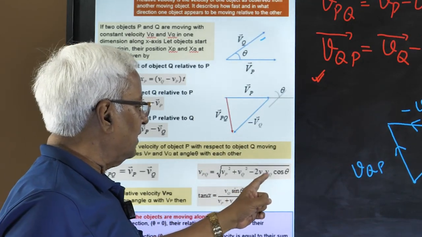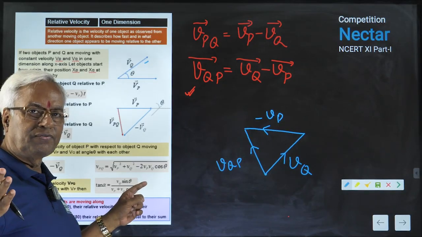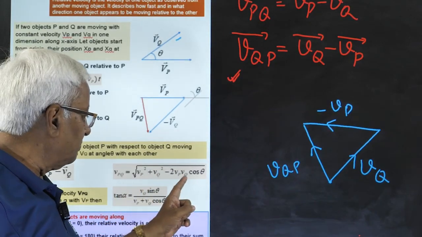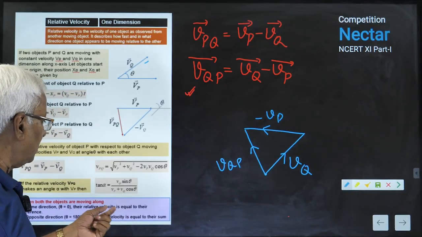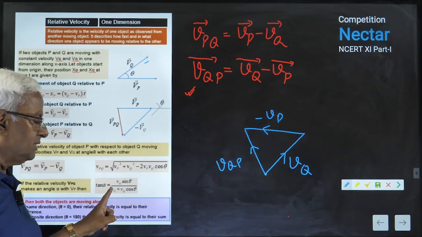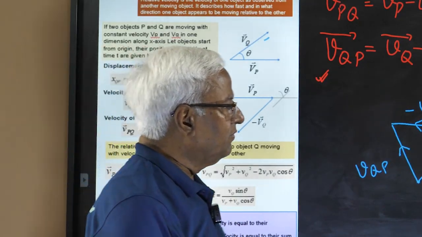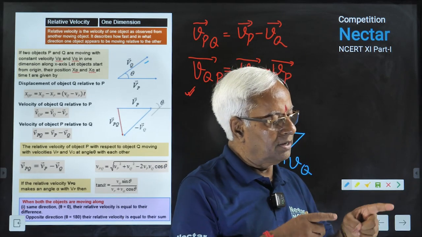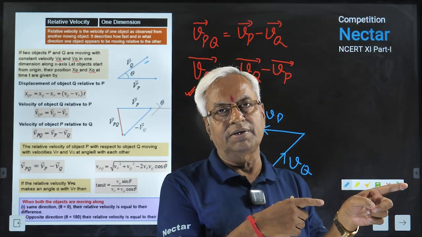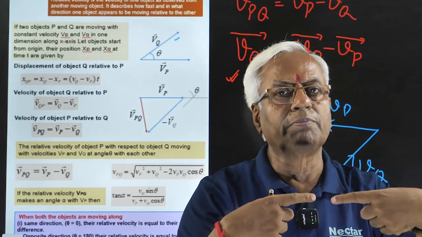This is the formula that we have used here, the simple formula for the resultant or difference of two vectors. Vp and vq, their difference, the formula would be given this way. And if the relative velocity makes angle alpha with p, you'll have the formula vq sin theta upon vp plus vq cos theta. For finding relative velocity, if both are in the same direction, you'll have to take the difference, and if both are in opposite direction, you'll have to take the sum of both the velocities.